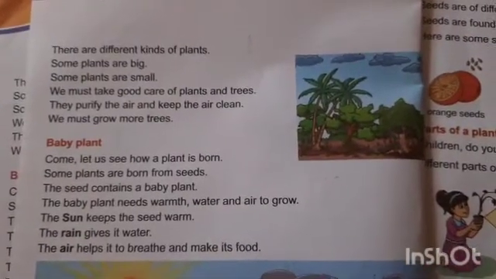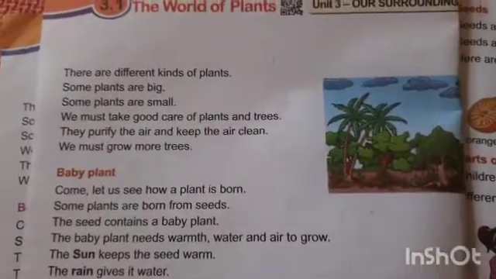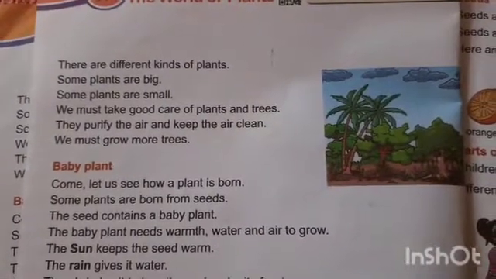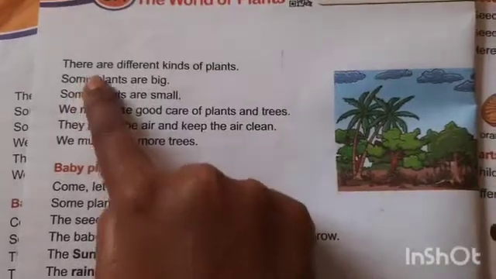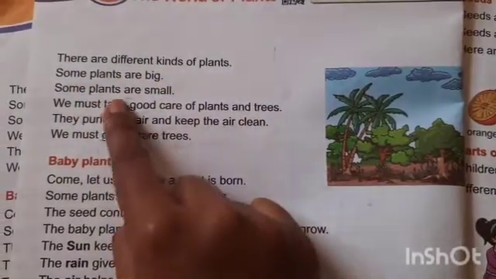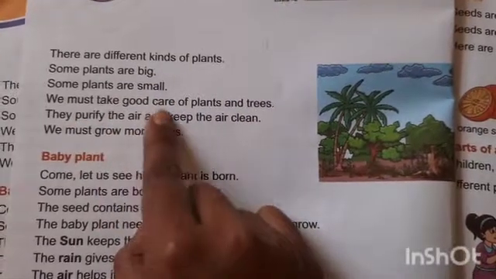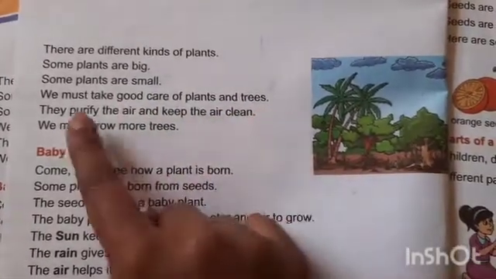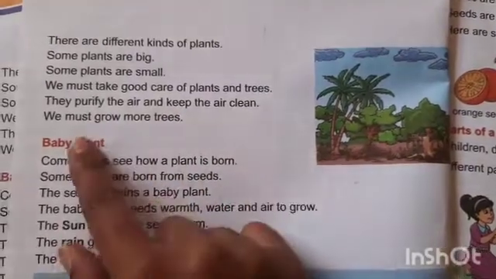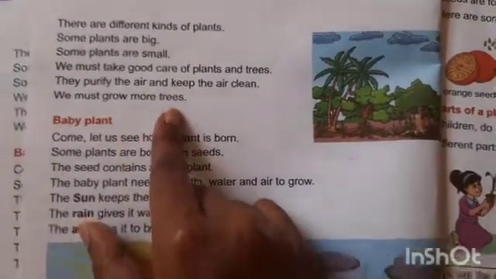Before learning this lesson, we will read the lesson first. So open page number 102. There are different kinds of plants. Some plants are big, some plants are small. We must take good care of plants and trees. They purify the air and keep the air clean. We must grow more trees.